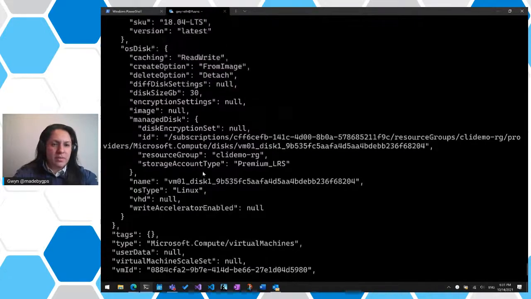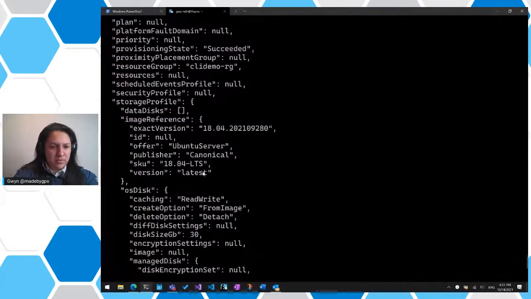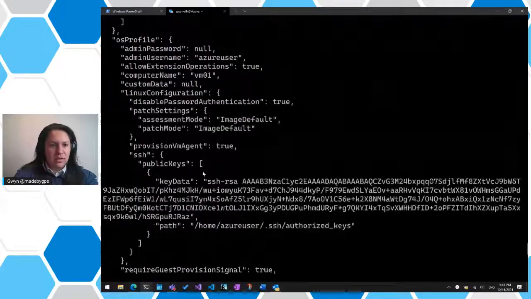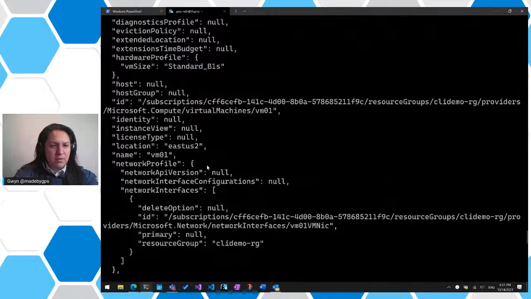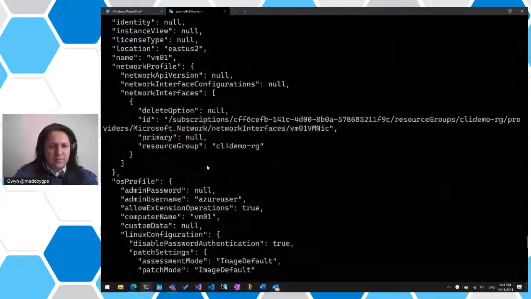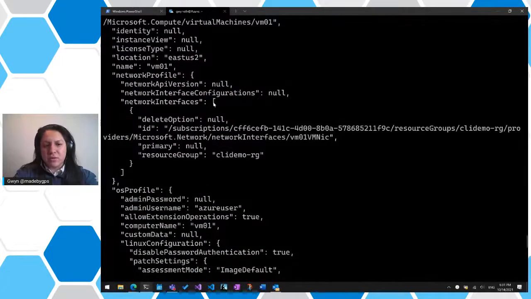If we wanted to get to something a little bit more difficult that has maybe an array, let's look at networkProfile now. Network interfaces. You see it has a square bracket, so it means it can have multiple entries in there.